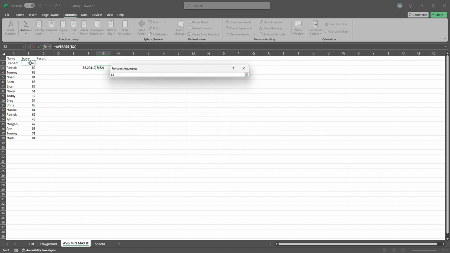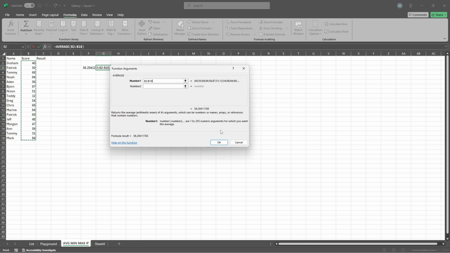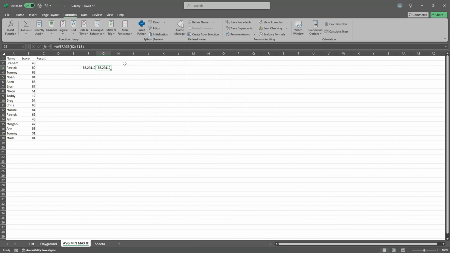So click here, select all of them, and voila, we've got the same result. And right now, whenever I change something, like to 260, because studying makes for a better score, you see my average changes. And it equals the average that I got from Excel over here.